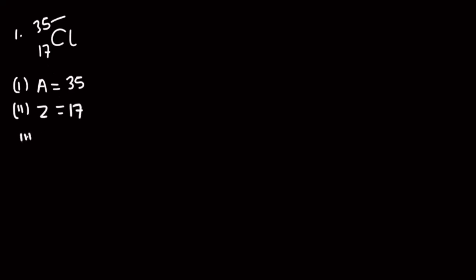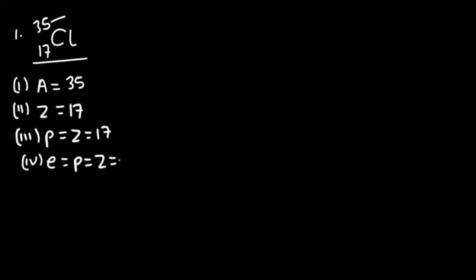Now, what about the proton number? The proton number is the same as the atomic number, which is a Z. So it's the same as a Z, and so it's equal to 17. Now, what about the electron number? Because this is a neutral atom, the electron number is the same as the proton number, or the same as the atomic number, which is also 17.